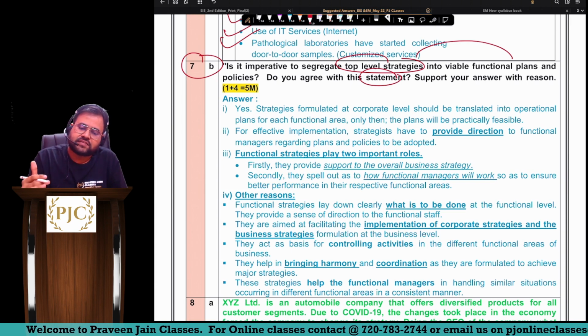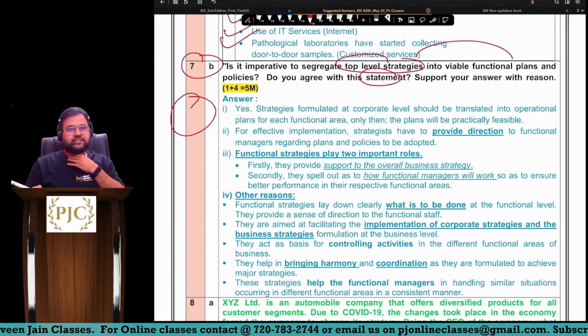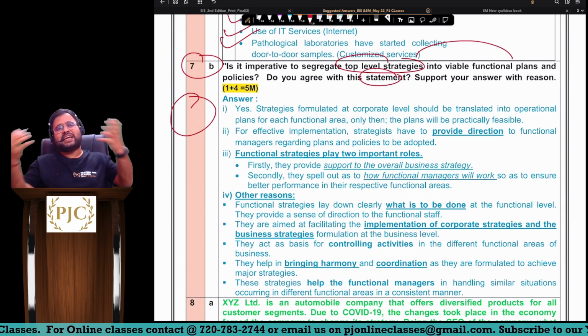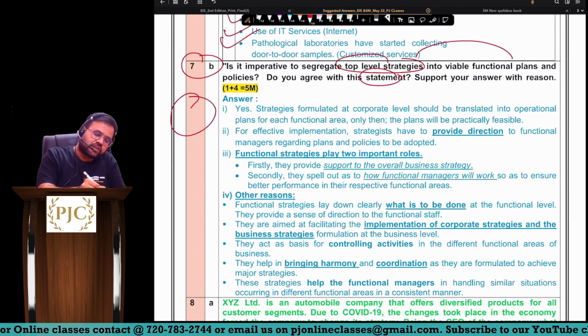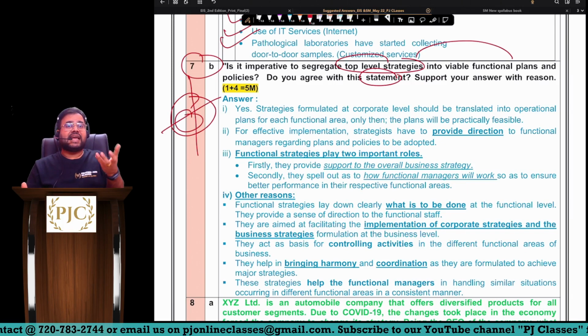Support your answer with reason. It's simple. Sir, I always used to take this example, sir. One big dosa, can you eat it totally? Answer is no. So that dosa you have to divide into parts. Agreed? Then each part becomes digestible.